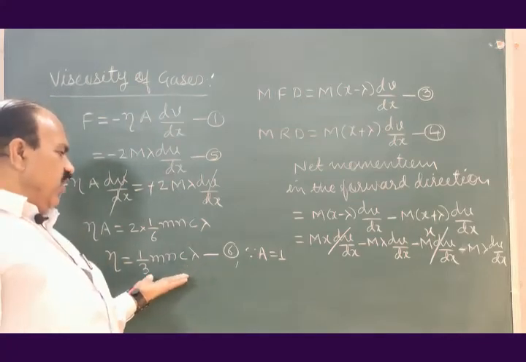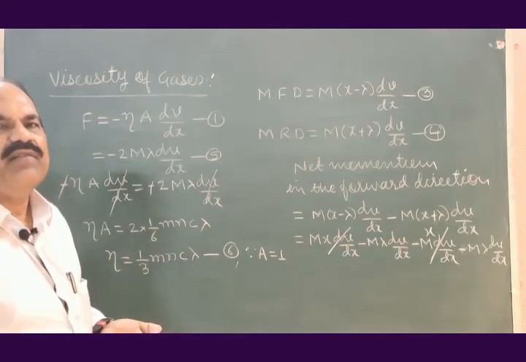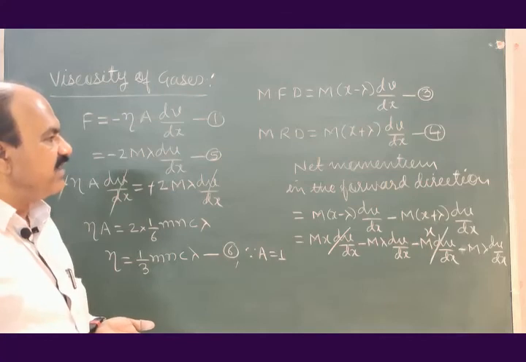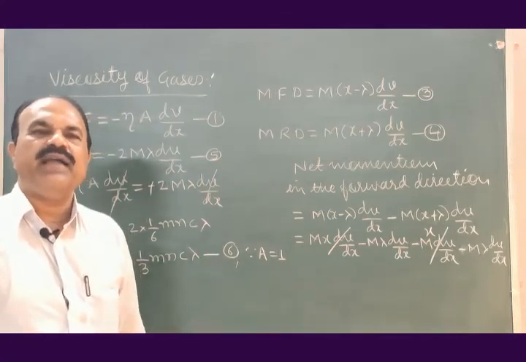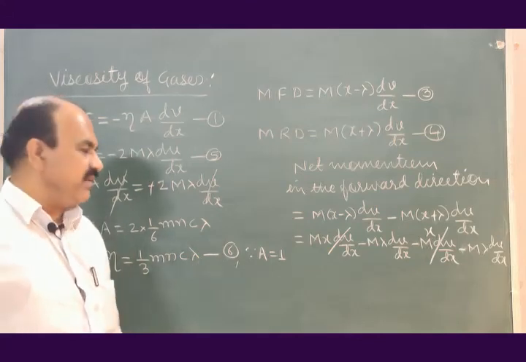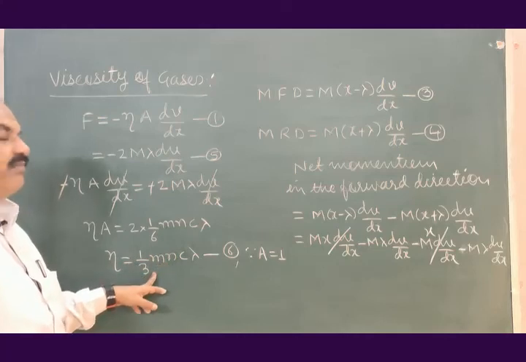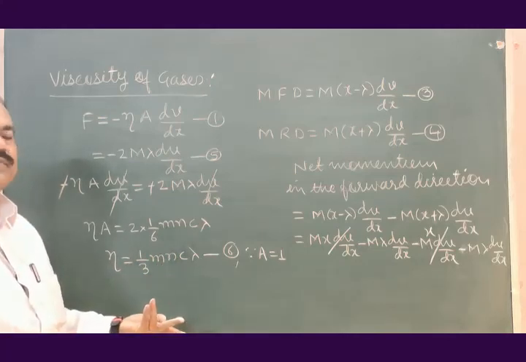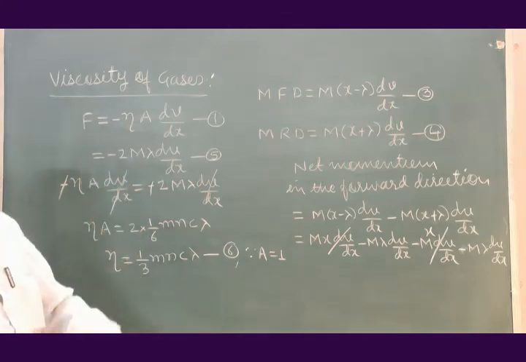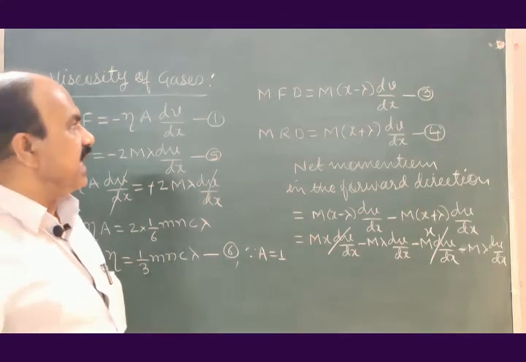If you put the value of lambda here, what is the value of lambda? Lambda is equal to 1 divided by pi d square n. So it will become m n c divided by 3 pi d square n. This is about the coefficient of viscosity of gas.